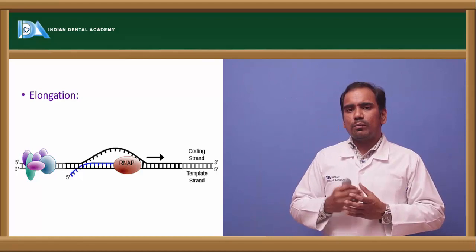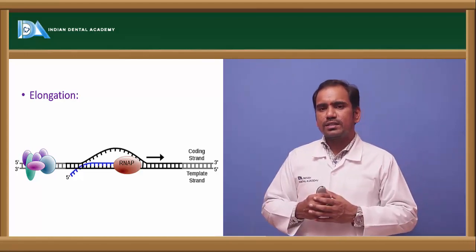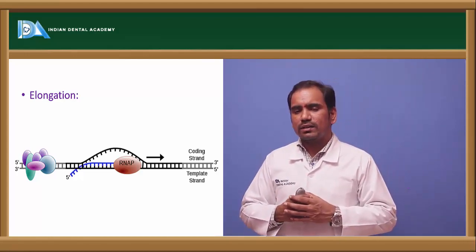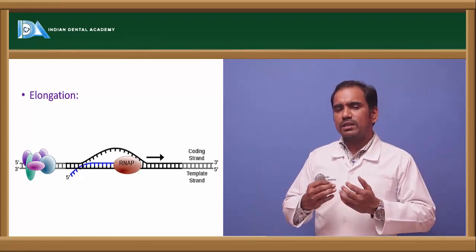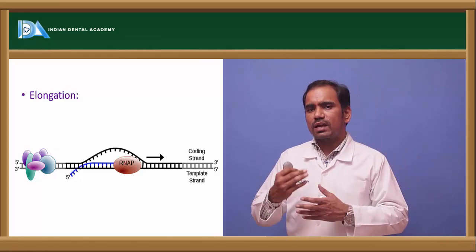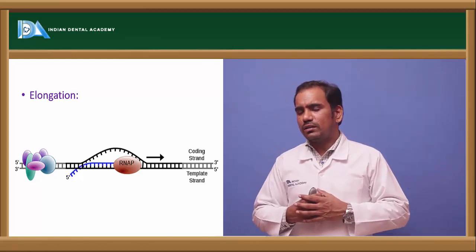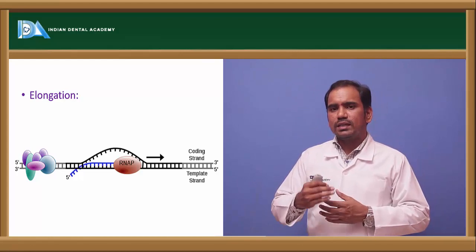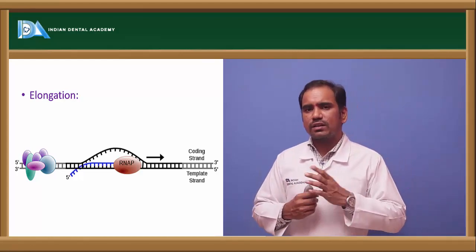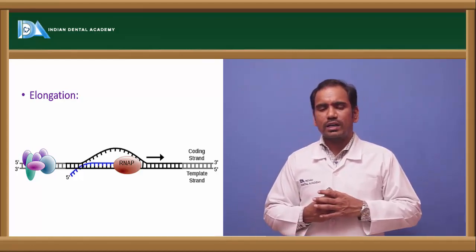Once RNA polymerase recognizes the sequences on the DNA strand, that strand undergoes transcription, and whatever information is in the template strand is transcribed into the nascent RNA strand. So this is how nascent RNA is synthesized by the action of a multi-subunit enzyme, RNA polymerase.